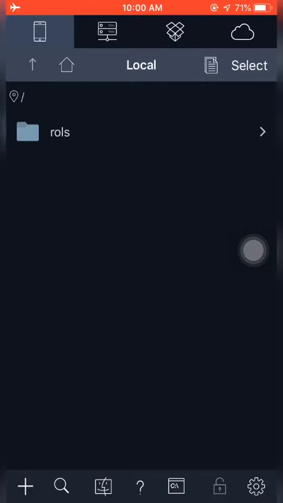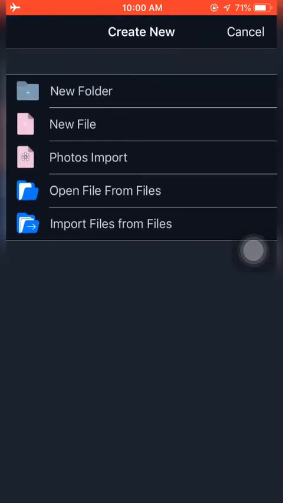Now, you can see inside of this, I have a whole lot of buttons and symbols around. Let's come down to the bottom left corner. You see the plus sign over there? Let's click on the plus sign and see something. I've been given options: new folder, new file, photos import, open file from files. I need folder. I don't need the rest. So let me click on new folder.